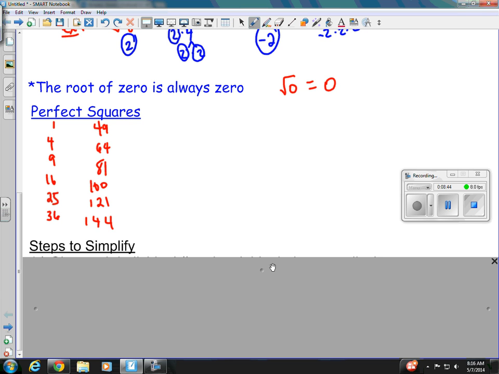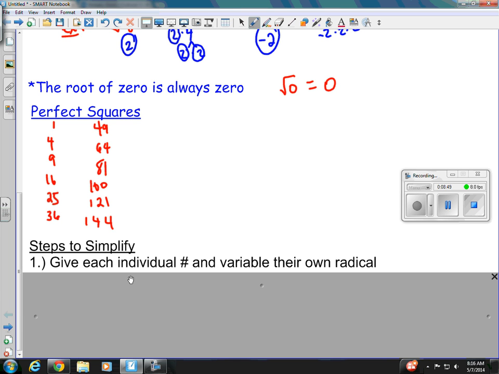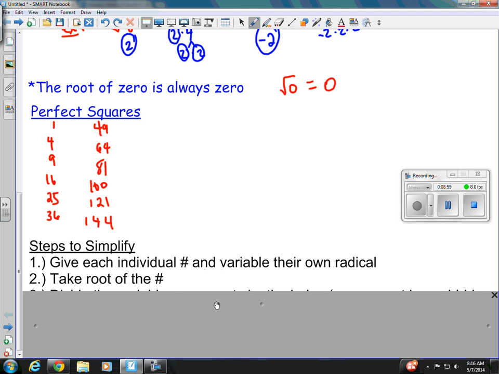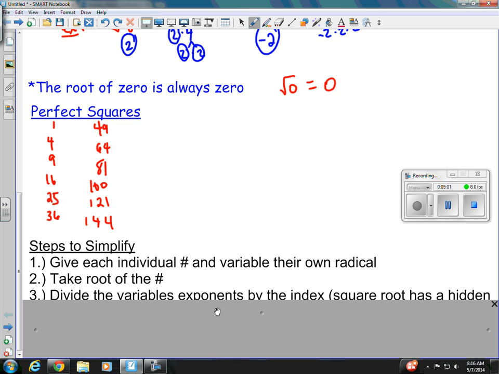Okay, now our steps to simplify radicals. Our first step is to give each individual number and variable their own radical. So we're going to make everybody independent, give everybody their own radical. Step 2, we're going to take the root of the number.